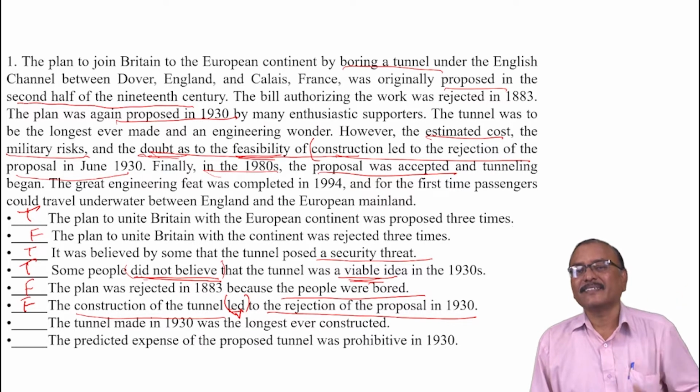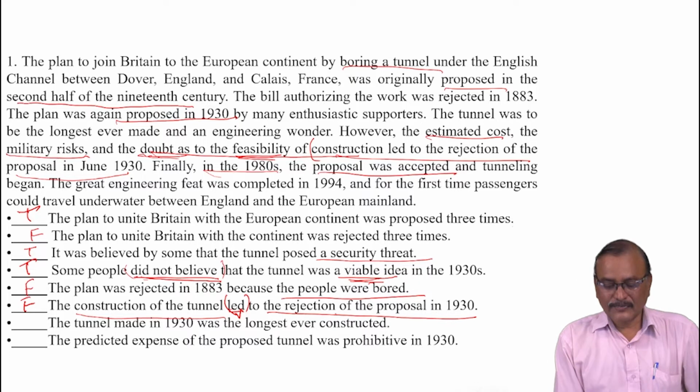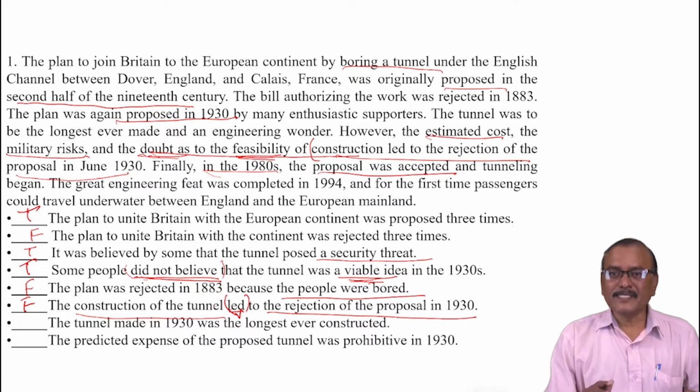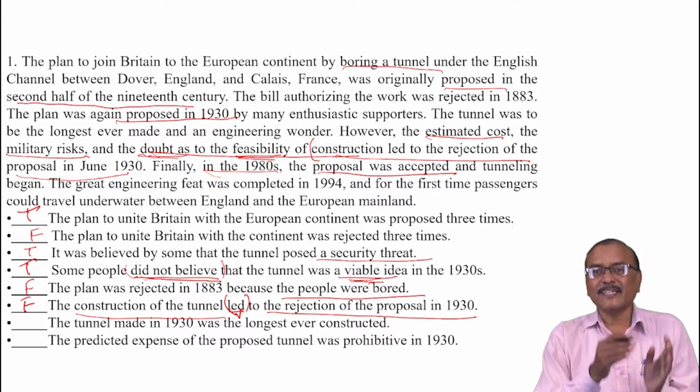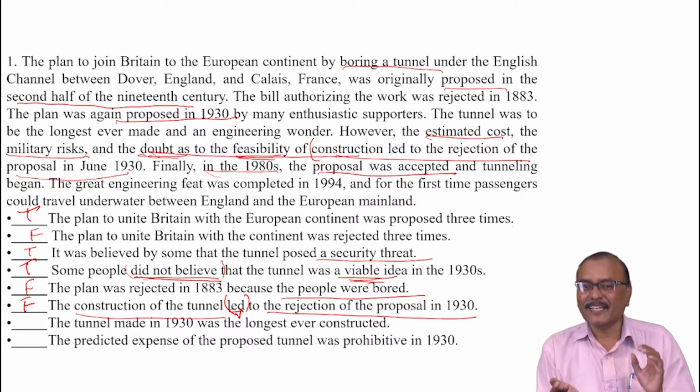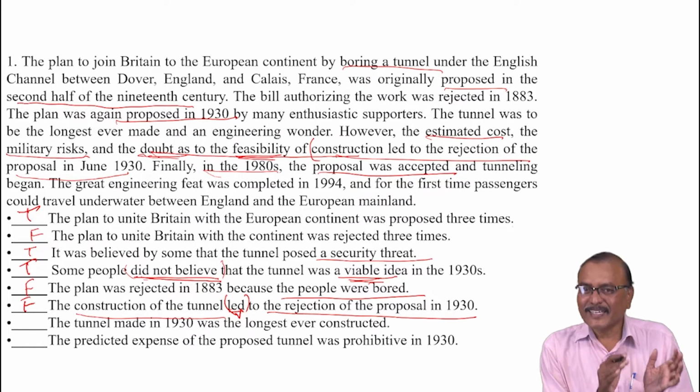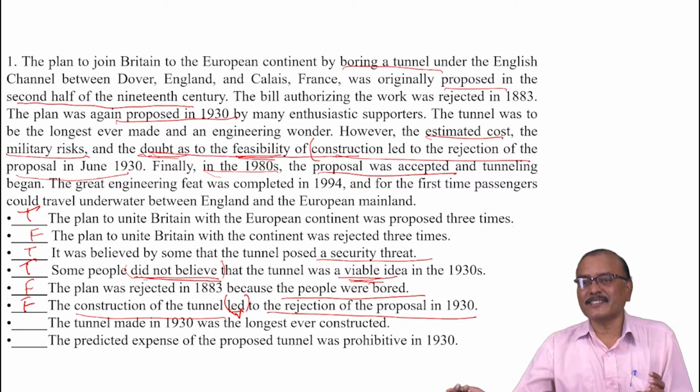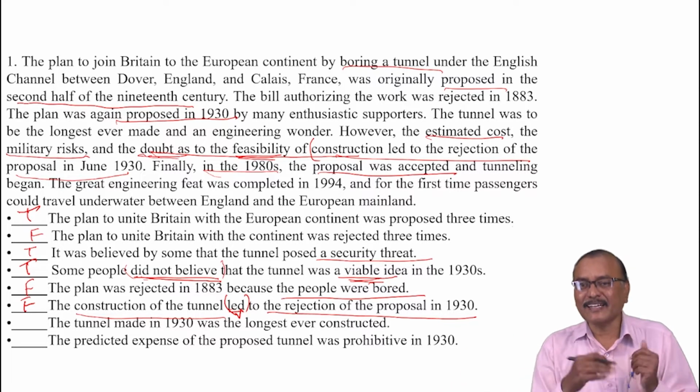These three led. But here, what is the meaning of this statement? The construction of the tunnel means the tunnel is constructed, and that led to the rejection of the proposal. How? After getting constructed, that construction of the tunnel led to the rejection? No, it was not constructed at all.